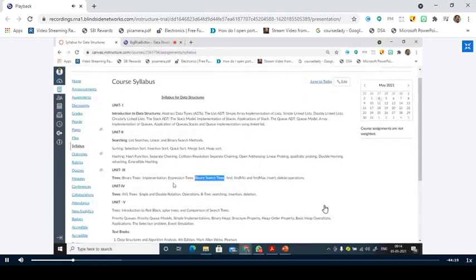And coming to unit 4, again we have trees. The unit 4 is also trees.